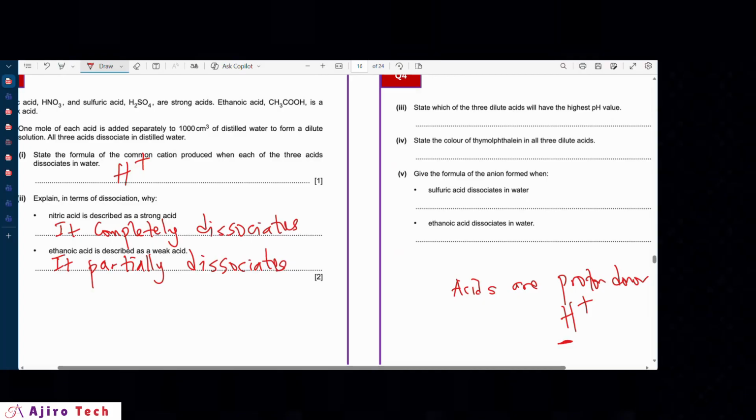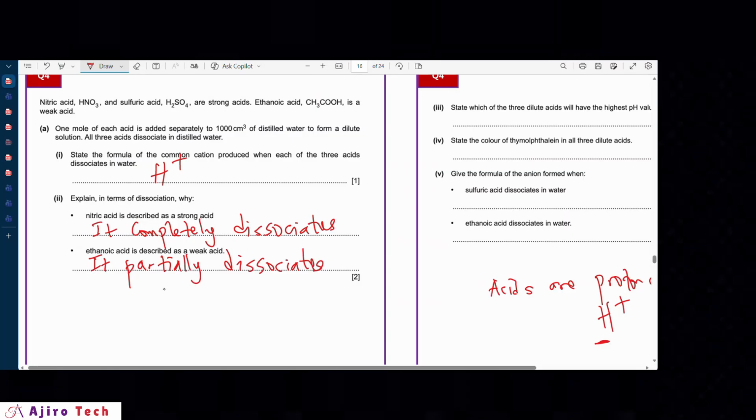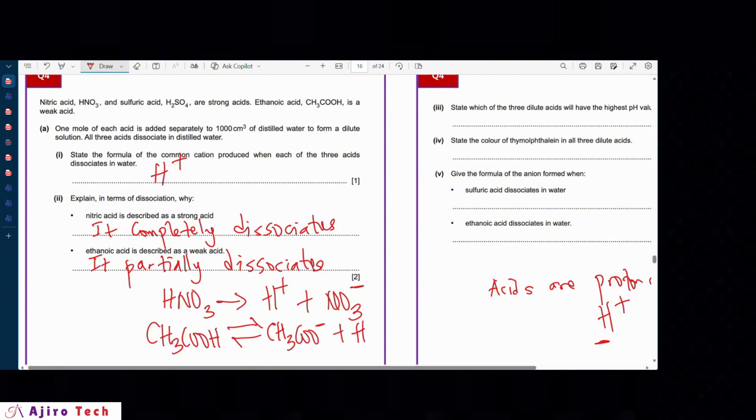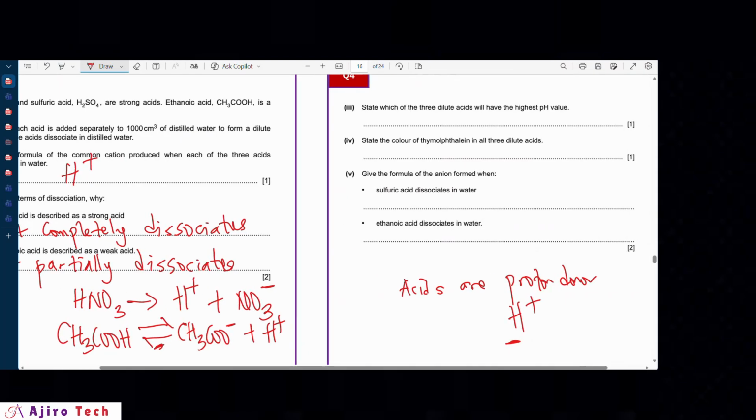Now, apart from the words, for example, if I want to write the dissociation of nitric acid, it's going to look like this. I'm going to have a single arrow. So this is strong acid dissociation. However, if I want to dissociate ethanoic acid, it's going to be a reversible arrow because we are talking about partial dissociation. You're going to have CH3COO minus. So if I'm writing an equation and you do not include this reversible arrow for the weak acid dissociation, you lose some marks. So that is what differentiates a strong acid dissociation from a weak acid.